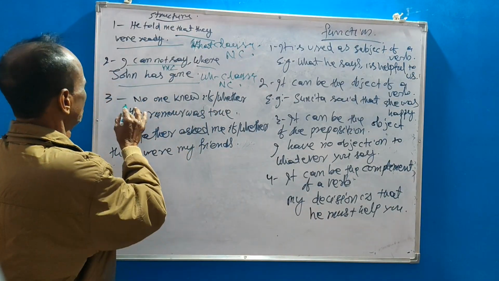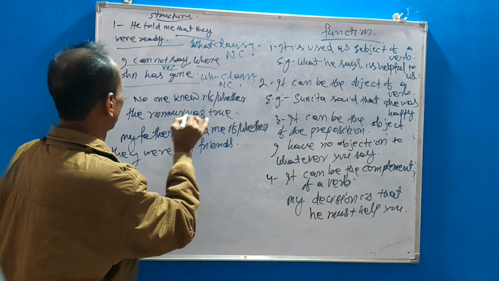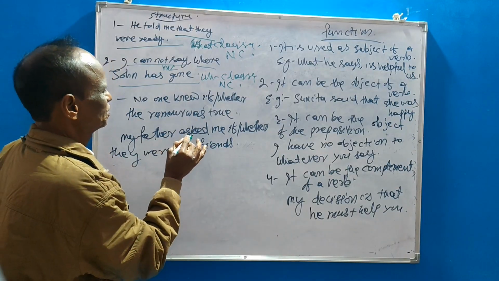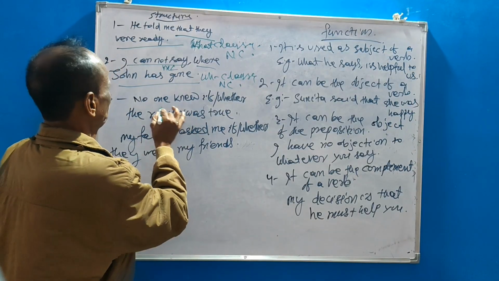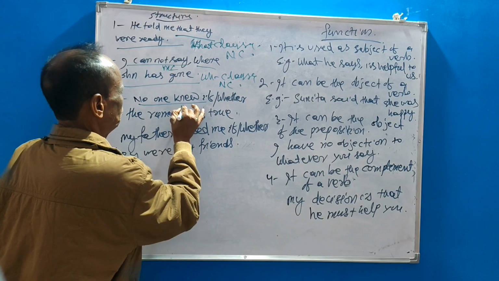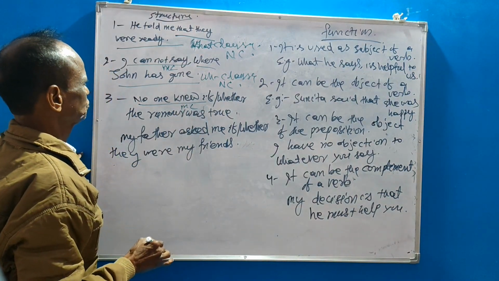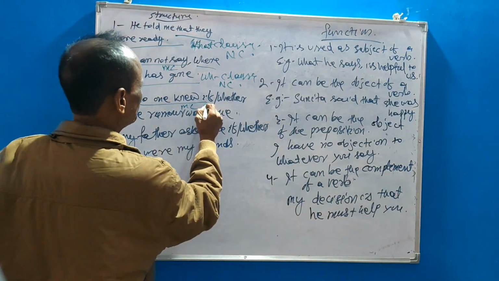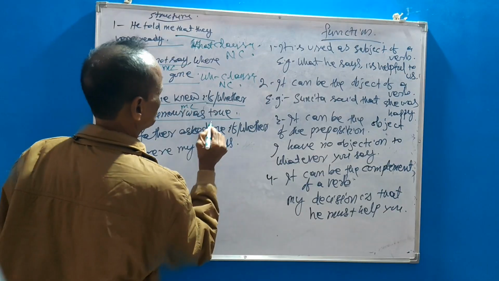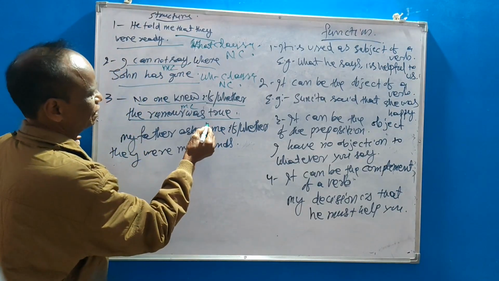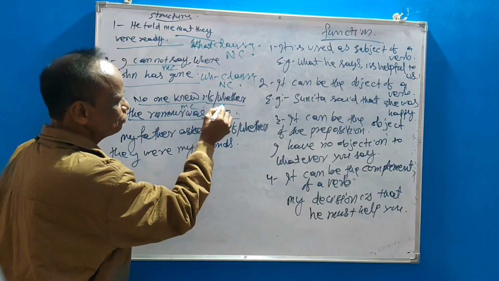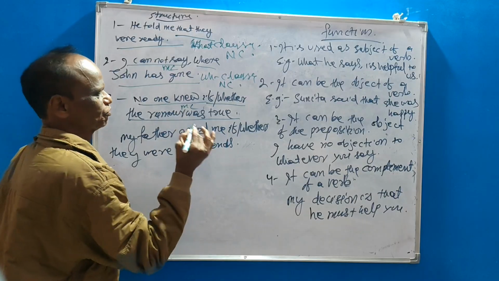Okay. No one knows if whether the rumor is true. Main clause, if whether the rumor is true. Okay. That is if whether clause or say noun clause.